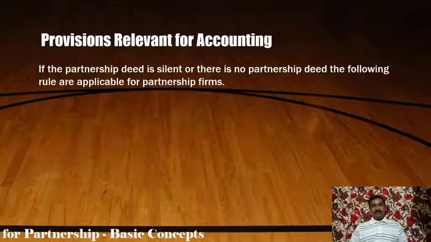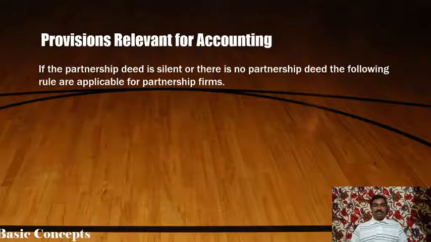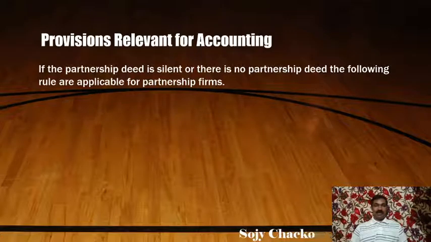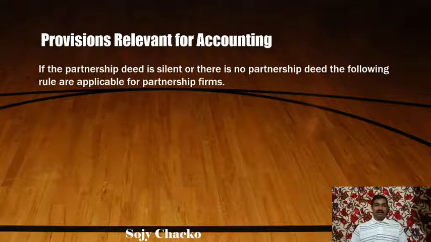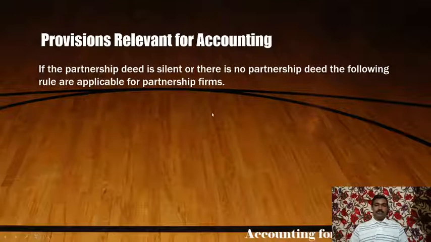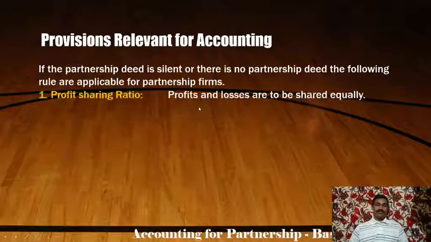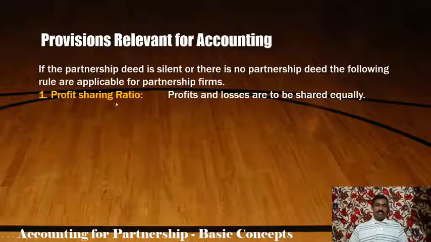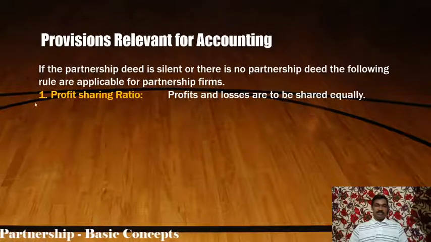We can look at the partnership deed and there will be a provision in the partnership deed. As per their agreement, the problem can be solved. But suppose there is no partnership deed. Then in the first case, profit sharing ratio, partners do not have a partnership deed.